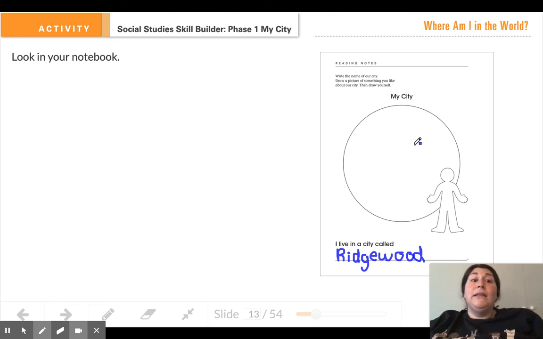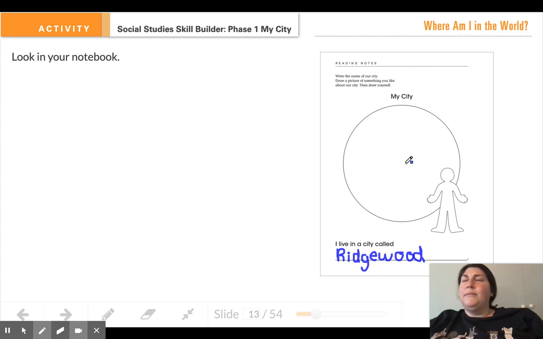I know that my little nephew Jackson loves to play on the playground in our town. So I would draw, if he was doing this, although he's pretty little, so he couldn't get it done. But if his mom was doing it for him, he might draw the playground because that's what he likes to do in his city or his town.